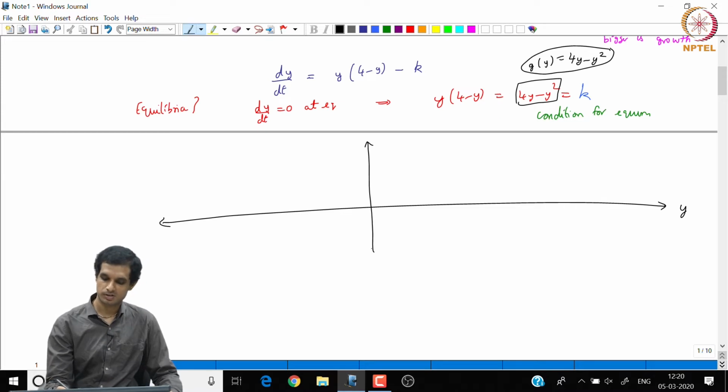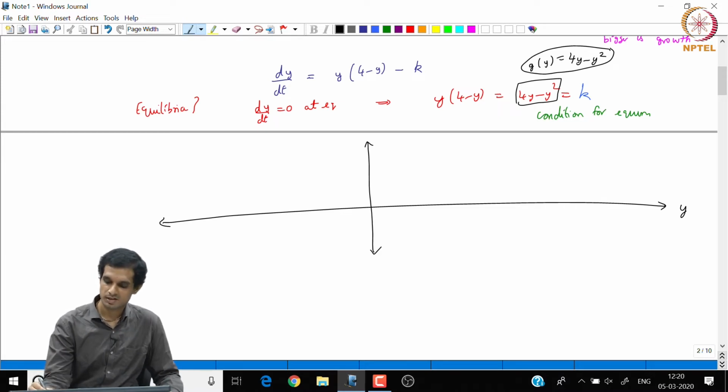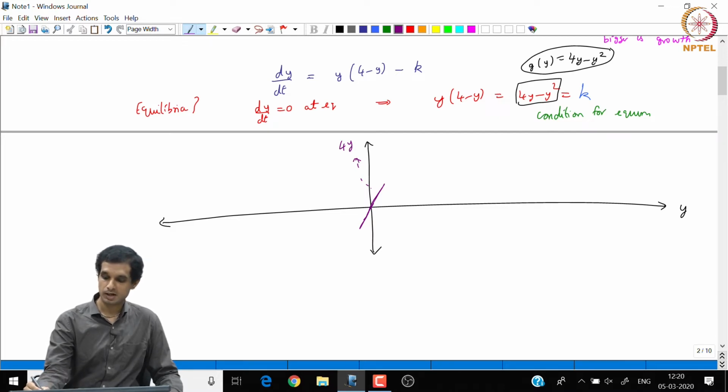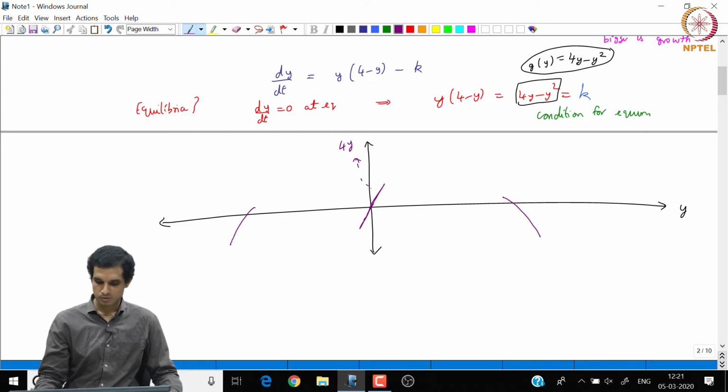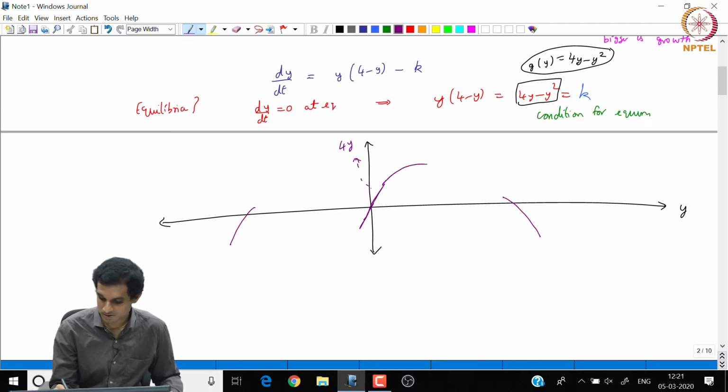Now, how does this function look graphically? When y is really small initially, this looks like the linear function 4y. So, this line looks like 4y. Now, as y becomes really large, it begins to look like the minus y square graph, because minus y square dominates 4y when y is really large. The minus y square graph looks like an inverted parabola, something like this. So, it has to do something in between.